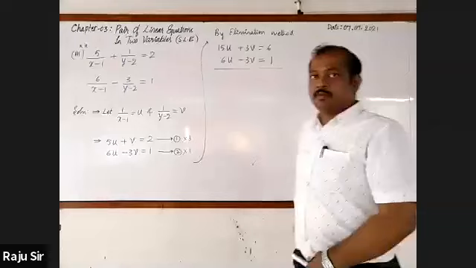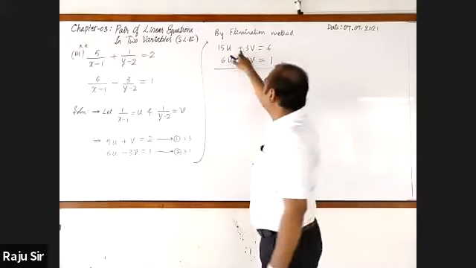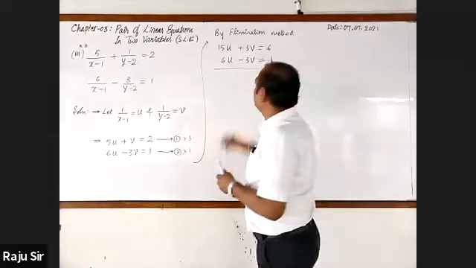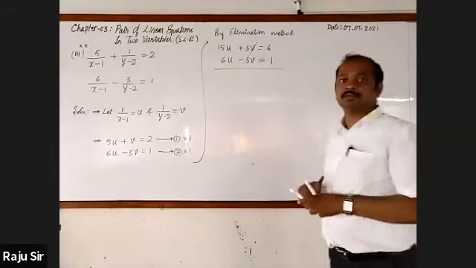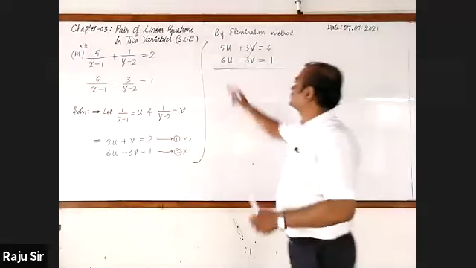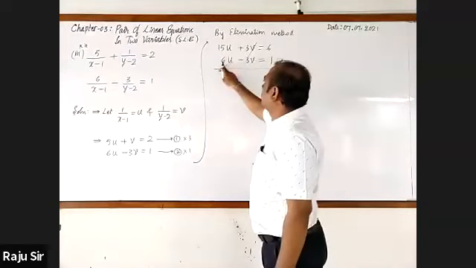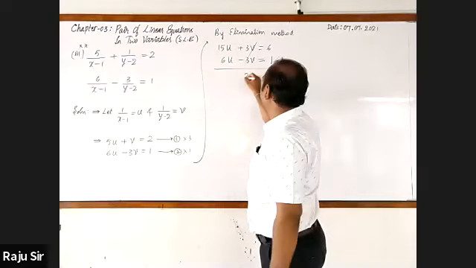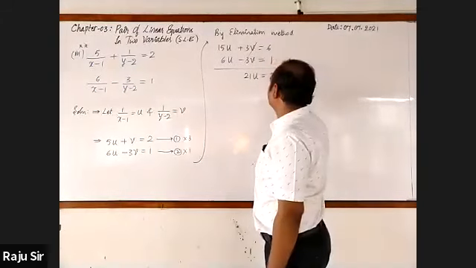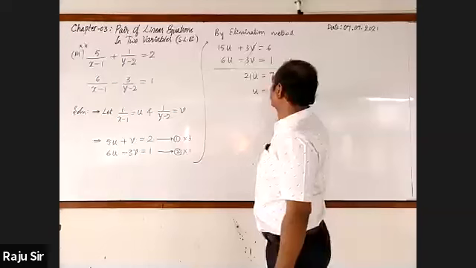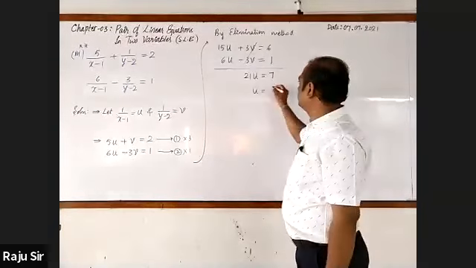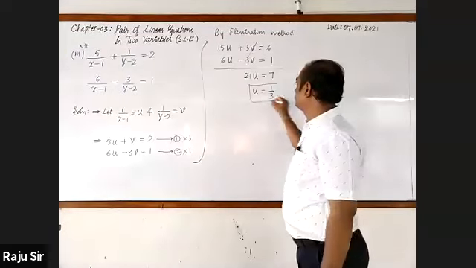No, sir, no need, because we have plus 3v minus 3v. Hence, cancelling them directly. Next, 15u plus 6u is 21u, equal to 6 plus 1, 7. u equal to 7 by 21, which is nothing but 1 by 3.